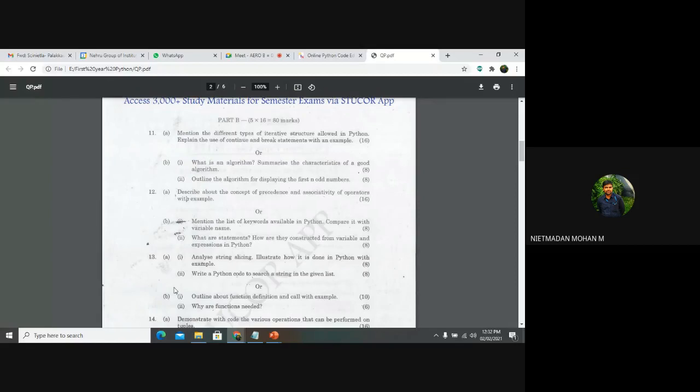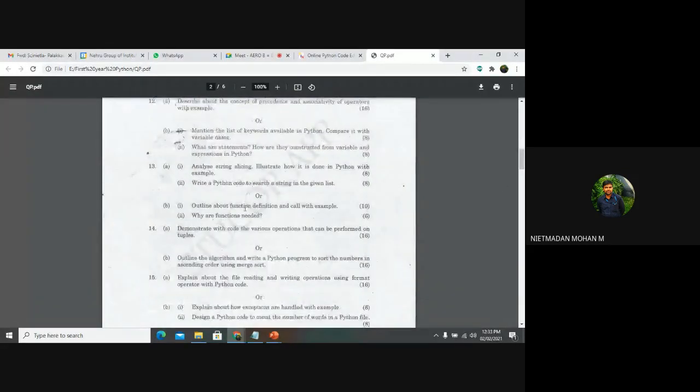So in this third unit, you can see here, why is the function needed? It is a 6 mark question. And in that, outline the function definition and calling of the function. You can go with the basic example of a function, and explain how the function is defined and how the function is called. For this you can write the basic function example. For these 2 questions, you are getting 16 marks.